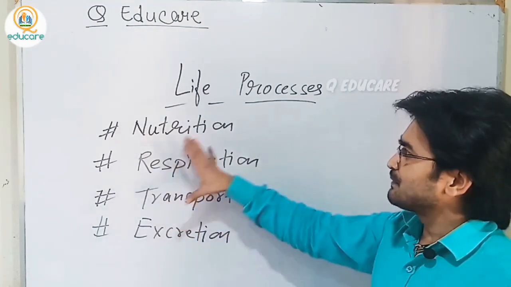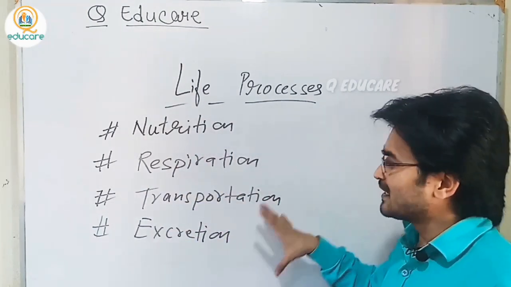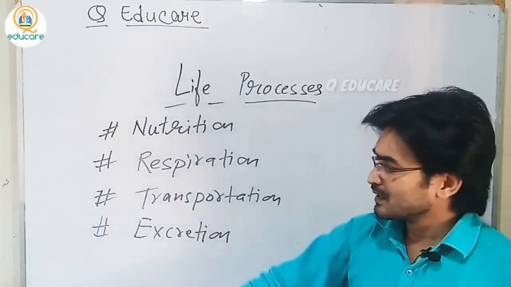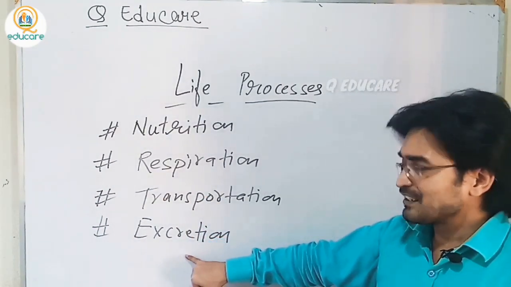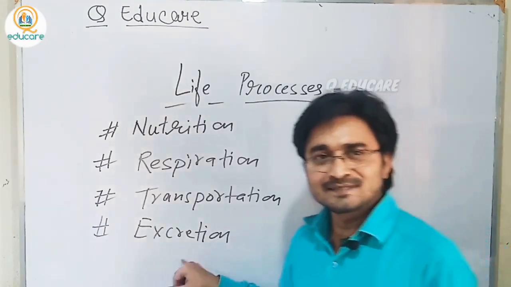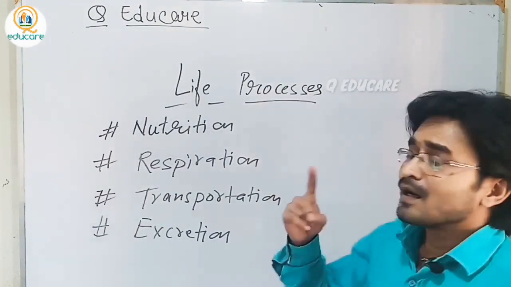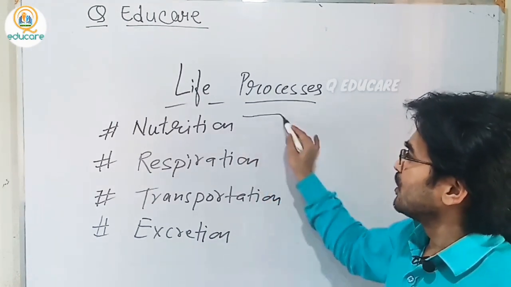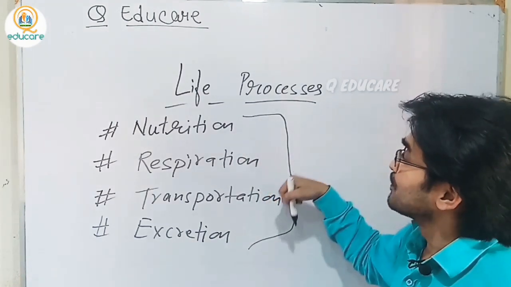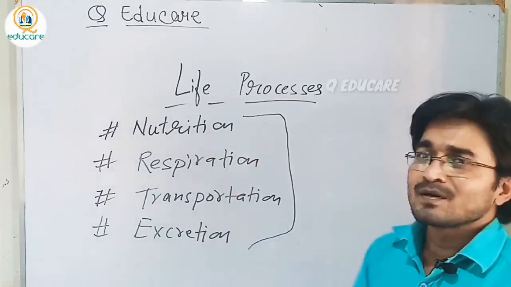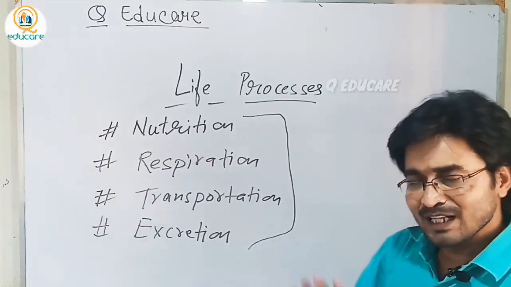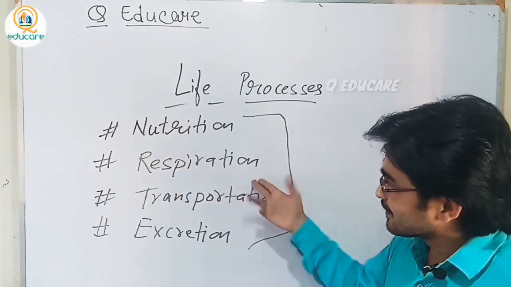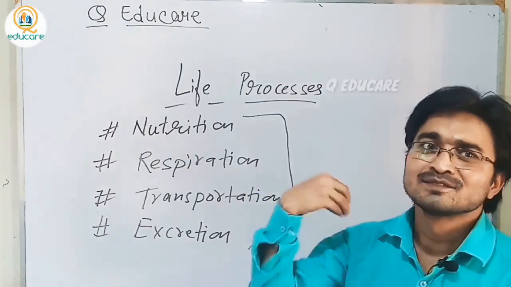In the same way, for all the activities performed in the body, there is a need to throw waste out of the body. That process is called excretion, right? Students, no need to learn these steps by rote: taking in, using, transporting and throwing out.